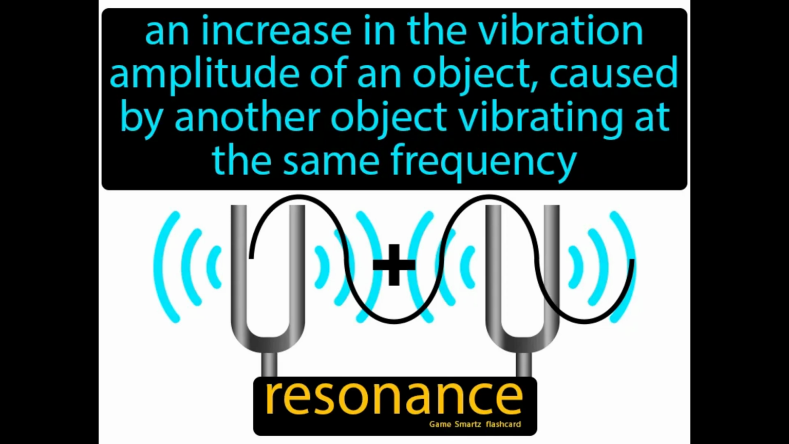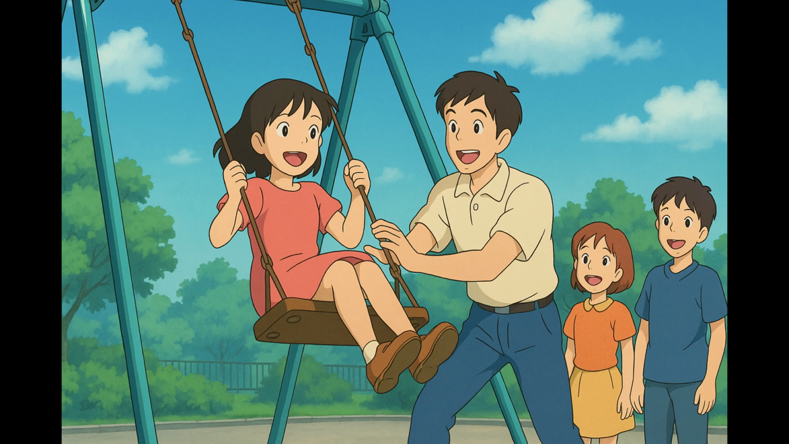An increase in the vibration amplitude of an object caused by another object vibrating at the same frequency. Resonance occurs when an object vibrates at the same natural frequency as another, causing it to vibrate more strongly. Imagine trying to push someone on a swing. If you push at the right moment, they'll go higher and higher. This is similar to resonance, where an object increases its vibration amplitude when another object vibrates at the same frequency.